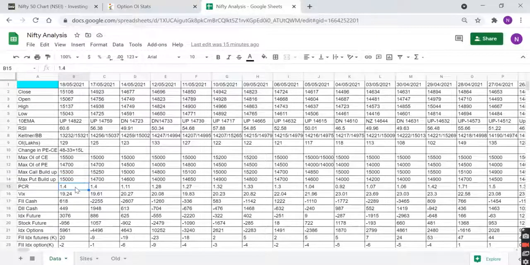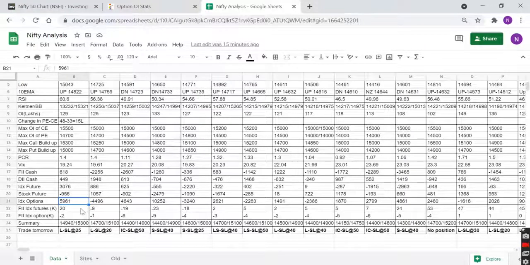Now PCR, there is not much change. If you see, VIX has come down, again that is good. Market going up, VIX coming down is good. You see there is heavy buying today, right? Apart from stock future, there is heavy buying. So 3187 crore total buying. If you see index option, there is huge buying.